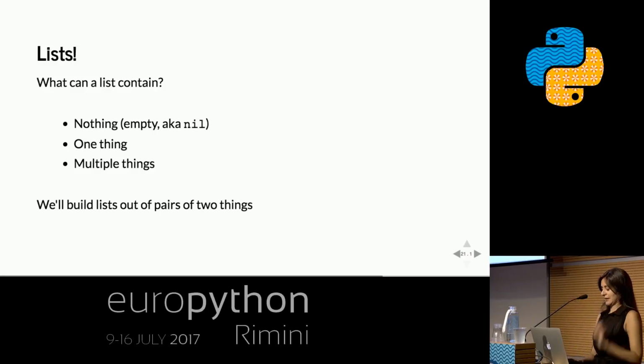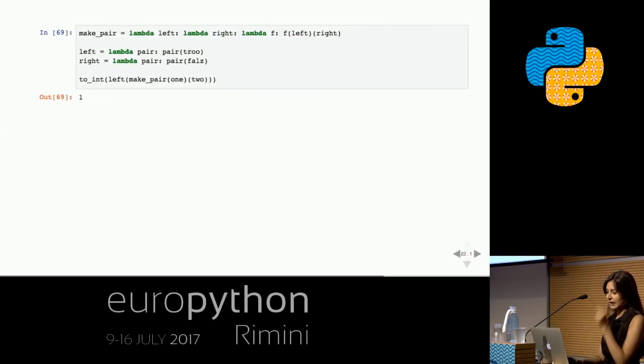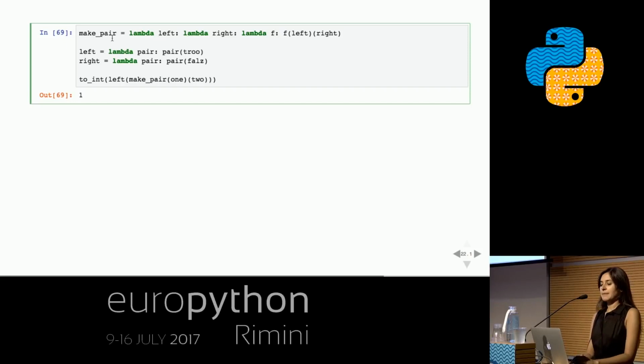It's going to get a little weird, but we're going to try to get through it. Okay, we're going to have a make pair function that takes a left thing and a right thing and returns a pair of those two. Now, what is a pair of those two? We're just going to represent a pair as some function that takes a function and then calls that function, whatever function you pass into it, on the left and then the right. It applies some function to the left thing and the right thing.